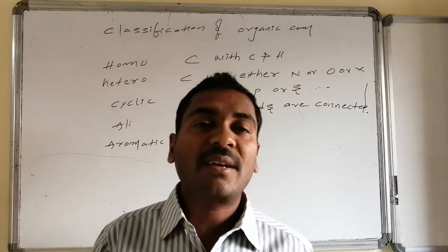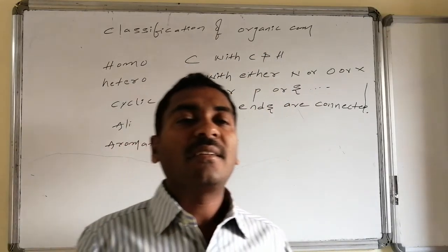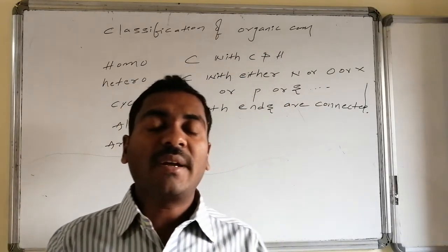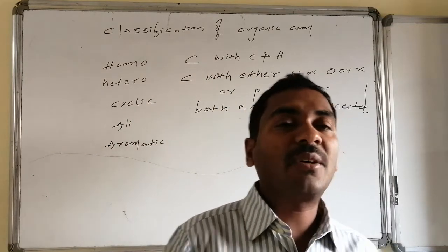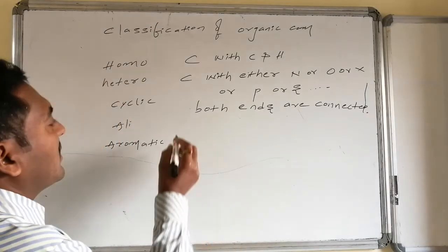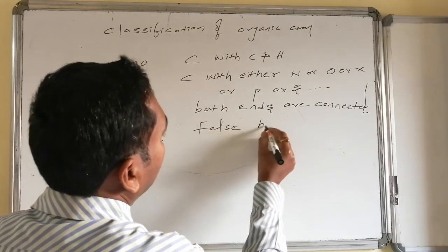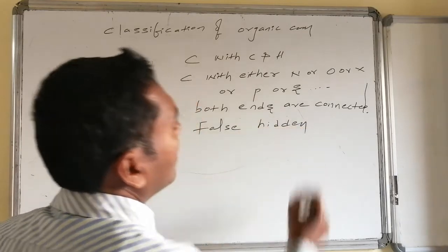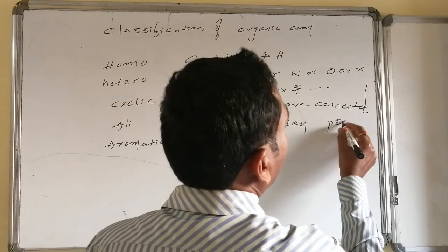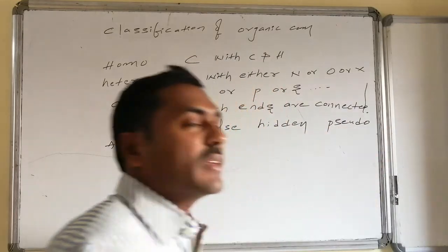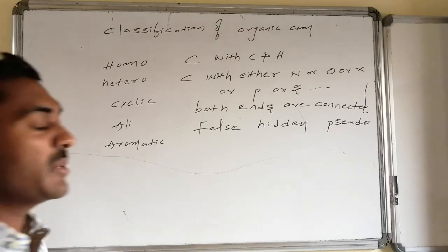But those compounds which appear to be cyclic but behave as non-cyclic compounds, and whose properties are close to that of open chain compounds, all of those are said to be alicyclic. Ali stands for false, hidden, pseudo. Yes, appears to be something, behaves as something else. Such compounds are said to be alicyclic.